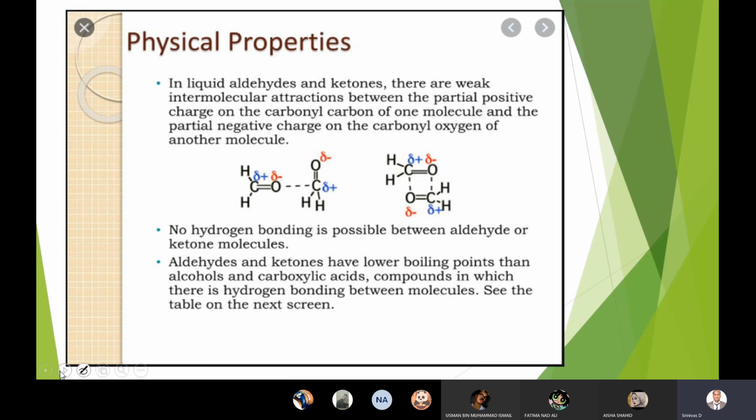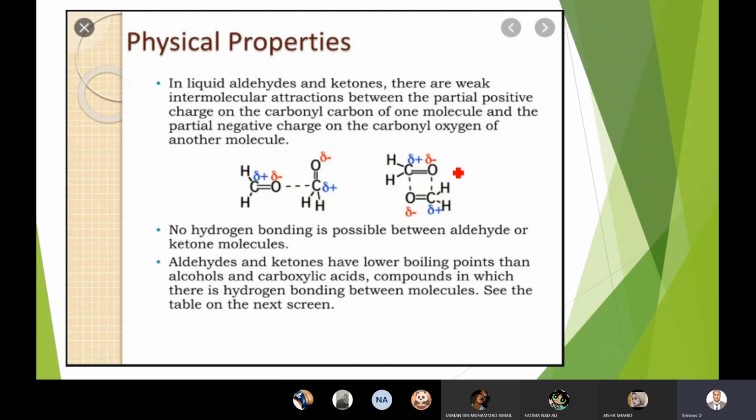Please do remember. Most of the time we may get confused because there is an oxygen. We may think this oxygen and this hydrogen may form a hydrogen bond, but this hydrogen is not attached to the oxygen. Am I clear? See, no hydrogen is attached to oxygen in a carbonyl compound.